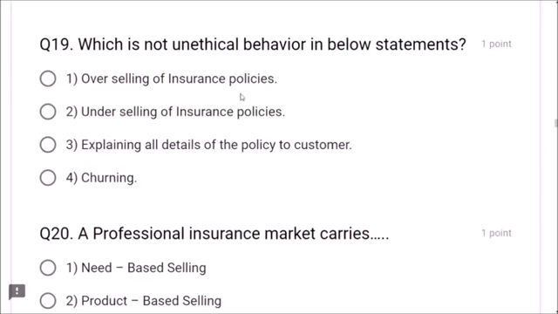Overselling of insurance policies is unethical. Underselling of insurance policies, yes, it is unethical. Churning, yes, it is unethical. Explaining all details of the policy to customers is not unethical. It is an ethical practice, friends. So option number 3 is correct.